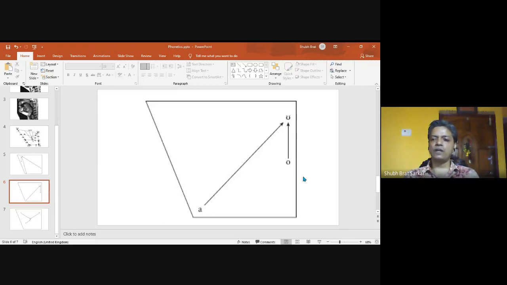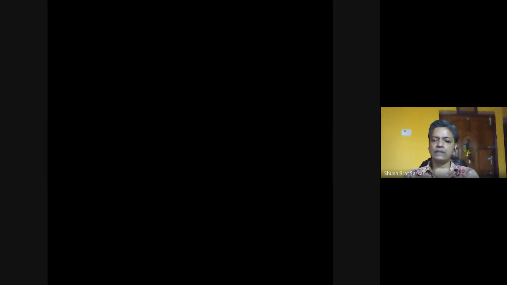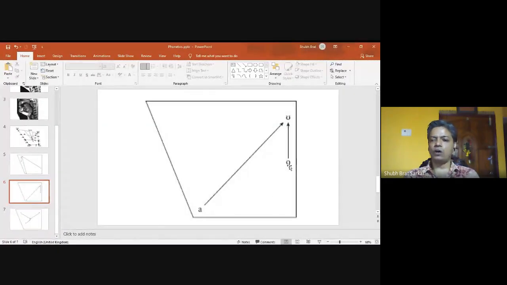The last diphthong is the sound of oh. In this case, we can see that the tongue will be gliding from the position of o. Okay, this symbol is actually not used. The symbol that we have learned is the inverted C type symbol. Okay, o sound. O, o, o.